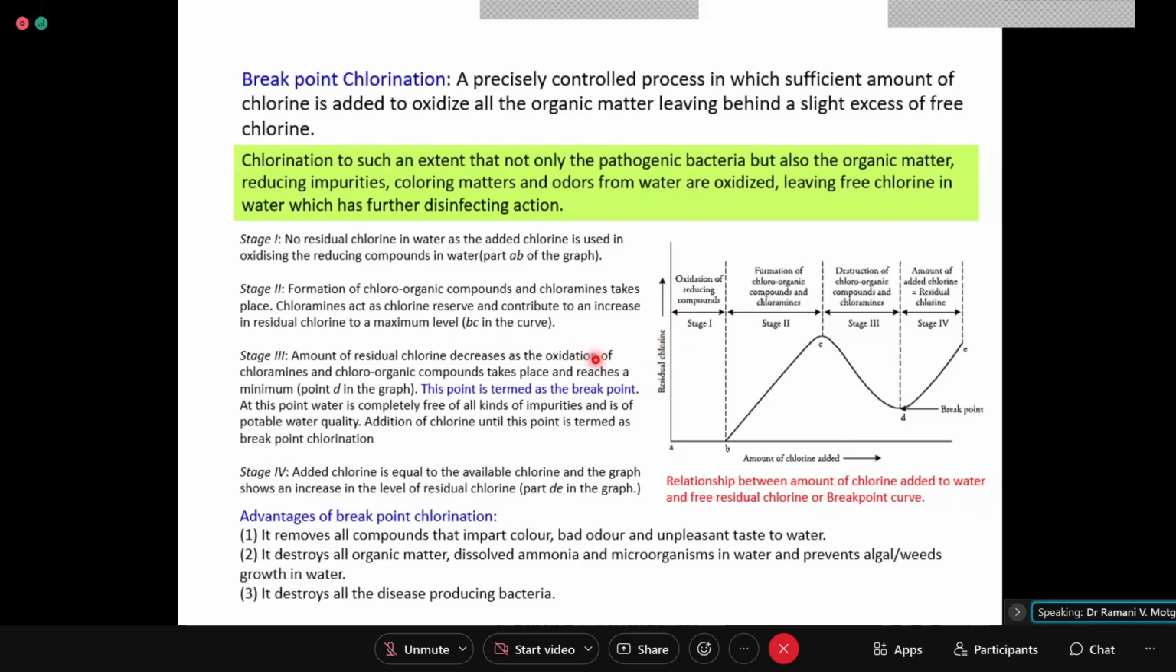Like you took say 25 beakers. In each beaker, 1 liter of water is taken, and in the first beaker you don't add any chlorinating agent. In the second one you start putting 10 grams in 1 liter, then 20 grams per liter, 30 grams per liter, 40, 50, 60, 70, 80, 90.